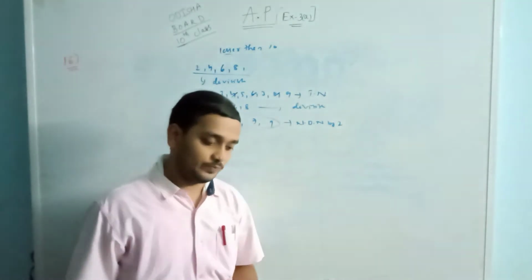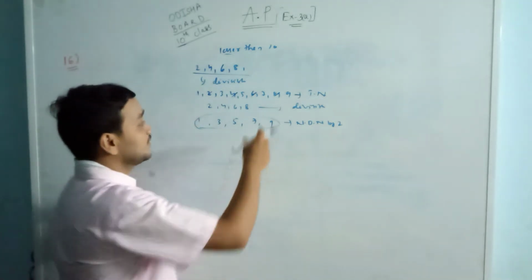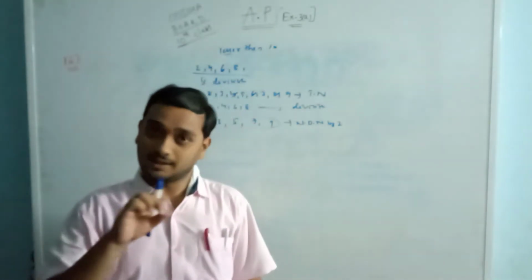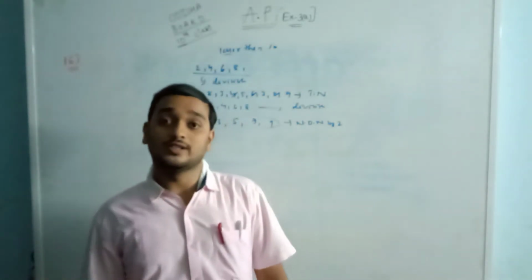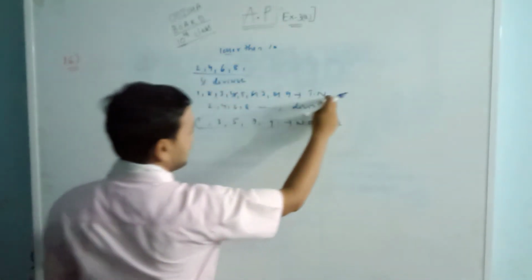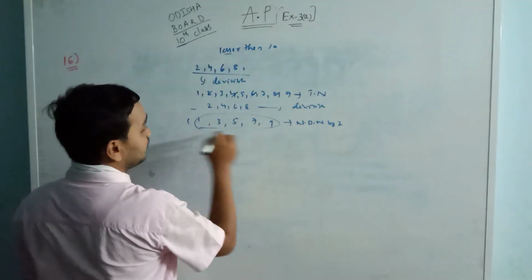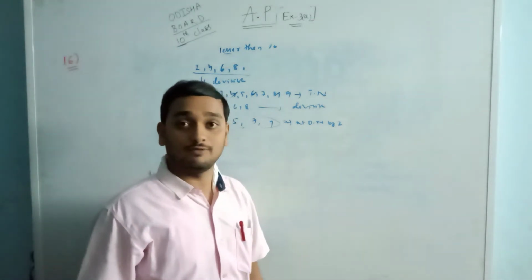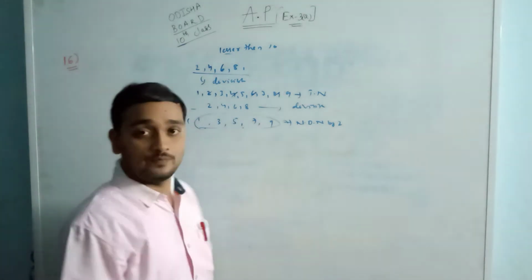But in the question we have lesser than 200. 200 means more than 10. So this is the simple example. Whatever the total numbers given, we take their sum and subtract the divisible numbers, then we get the non-divisible numbers. These are the total numbers 1 to 9. These are the divisible numbers. If we subtract, we will get 1, 3, 5, 7, 9. If the question is to find the sum of the non-divisible numbers, it is 1 plus 3 plus 5 plus 7 plus 9.